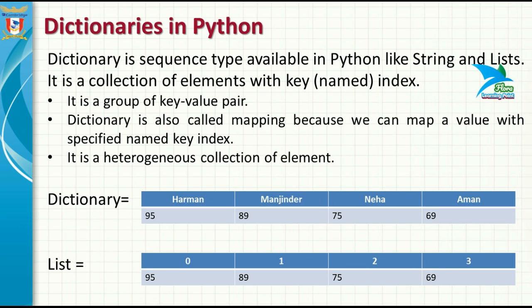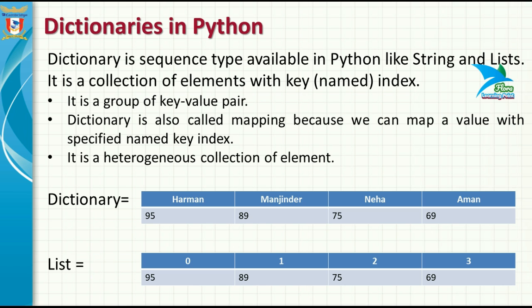So let's start with the introduction to dictionaries. A dictionary is a sequence type available in Python like strings and lists. It is a collection of elements with a key index. Key indexes are also known as named indexes.